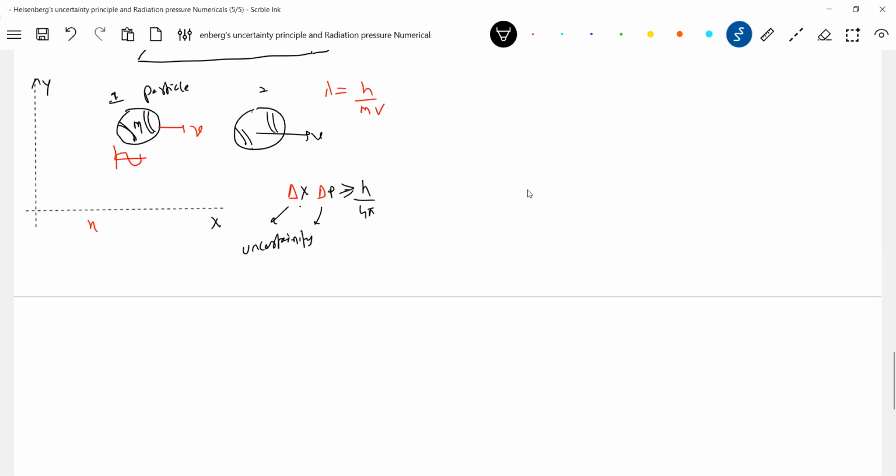Don't say delta x is uncertainty. x is the position, p is the momentum, and delta is the uncertainty. If I take the product of that uncertainty, it cannot be less than h by 4 pi. It should be greater than or equal to h by 4 pi.